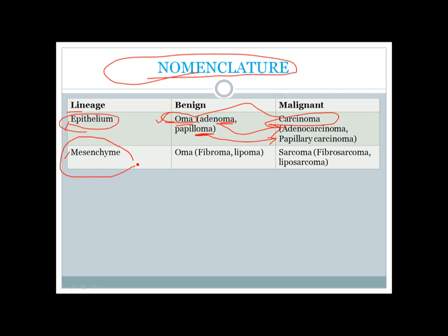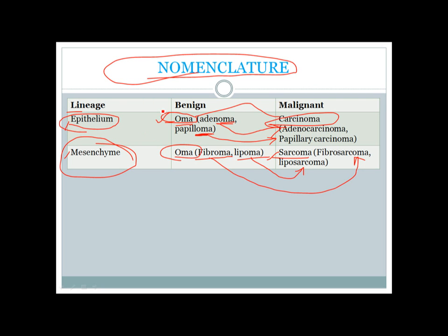If the tumor is from mesenchymal origin, the benign tumors are also called oma, but the malignant counterparts change their name and are called sarcomas. So suppose a benign tumor is fibroma, a benign mesenchymal tumor, its malignant counterpart is fibrosarcoma. And if the benign tumor is lipoma, the malignant counterpart is liposarcoma.